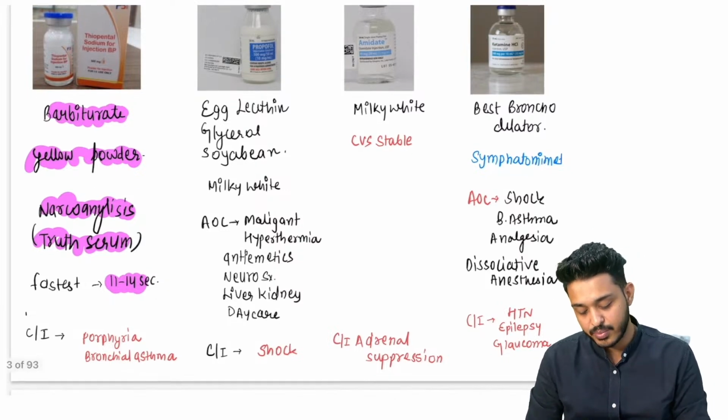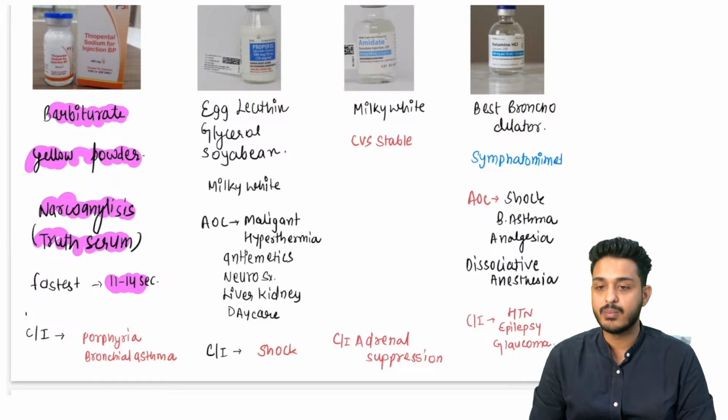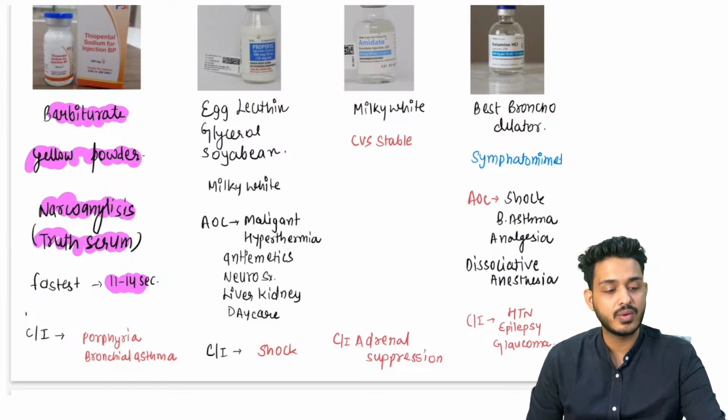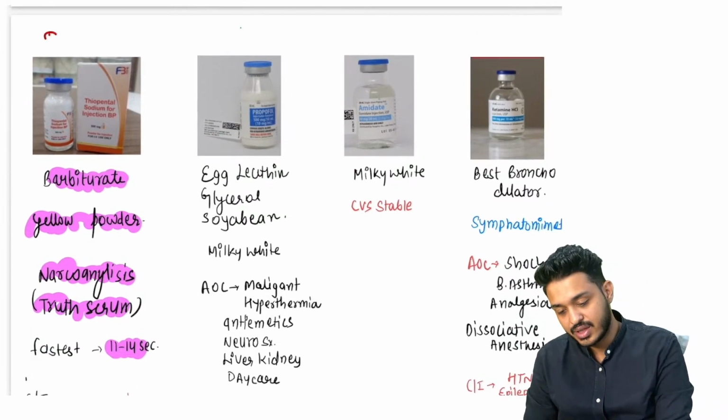But remember two important things. It is contraindicated in patients of bronchial asthma, and second, in patients of porphyria. These two things you have to remember. If the patient has porphyria or bronchial asthma, you need to avoid thiopentone. This is your thiopentone.